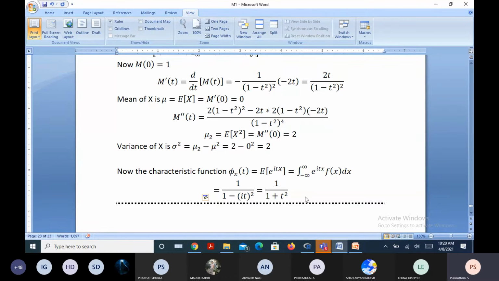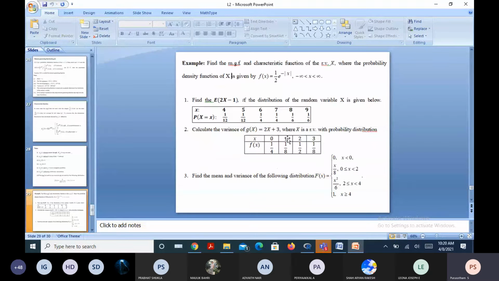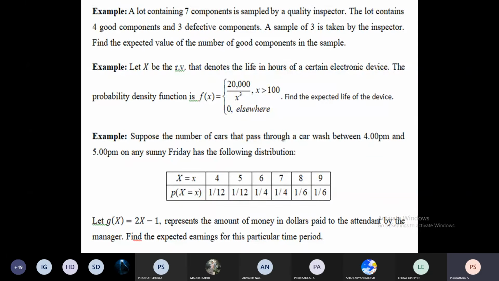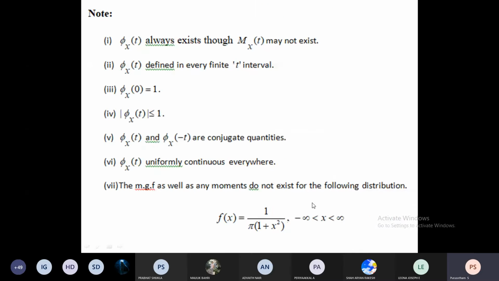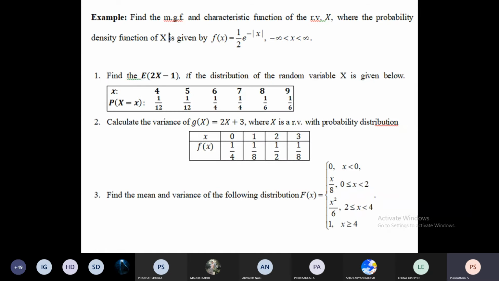If the data is of discrete type, this kind of example I already explained, right?